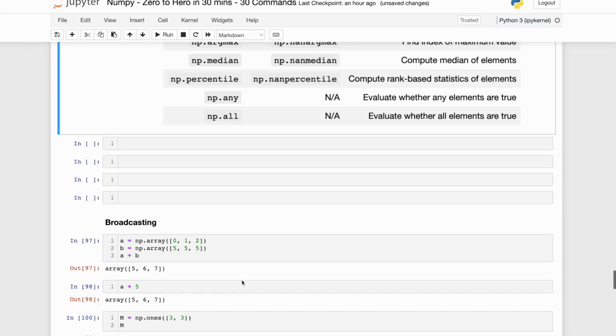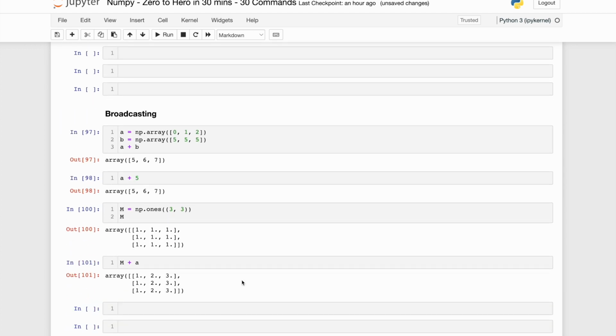Which is so powerful. Now, one of the key things we have not talked about is broadcasting, though in some way we have seen how it works. Let's define two vectors, a and b. A is 0 1 2, b is 5 5 5. If I do a plus b, we know that it will work, because these dimensions are the same. So broadcasting will do the addition element-wise: 0 plus 5, 1 plus 5 and 2 plus 5, and the result of a plus b will be 5 6 7. But here is the cool part: if you do a plus 5 also, it will work.